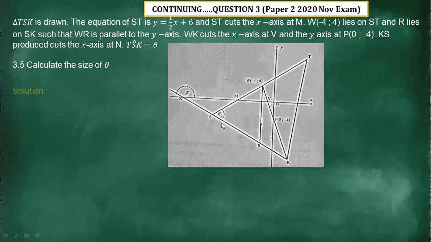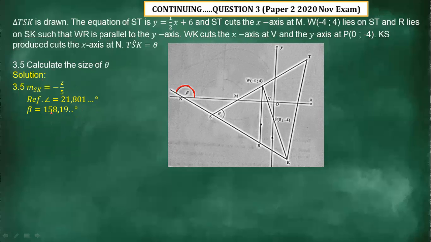Let's see how best we can calculate that. First, we find the gradient of SK. Why do we need the gradient of this line SK? Because it's going to help us determine the angle beta there.